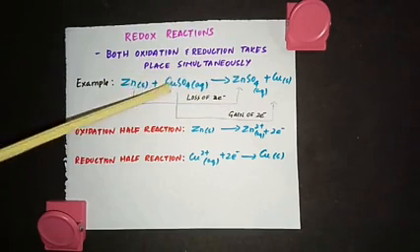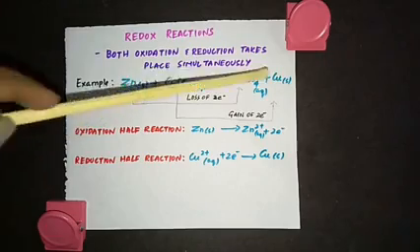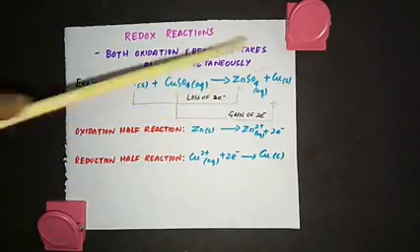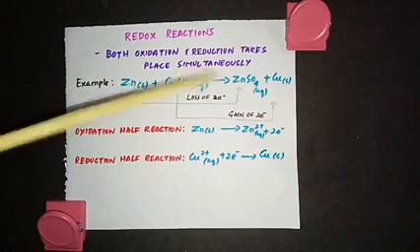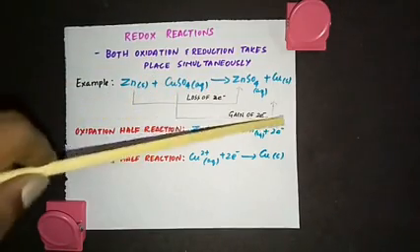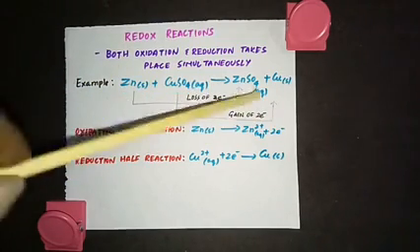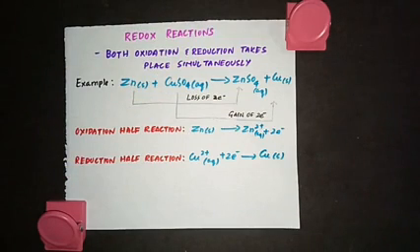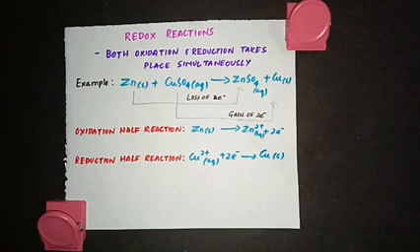Look here, copper sulfate. Here the oxidation state of copper is Cu 2+, and here it is 0. So from 2+ it has changed into 0, which means it has taken 2 electrons. So 2+ plus 2 minus will be 0. So there is a gain of electrons, and this is nothing but reduction. So zinc has undergone oxidation and Cu 2+ has undergone reduction. Both oxidation and reduction are taking place in this reaction, and we call this a redox reaction.